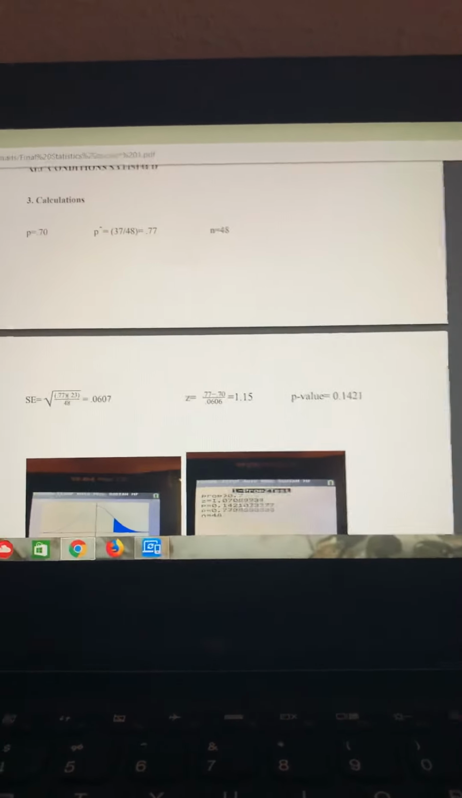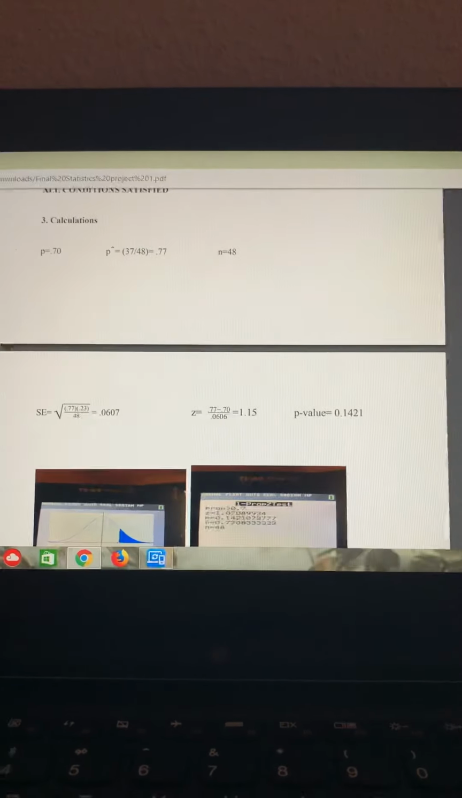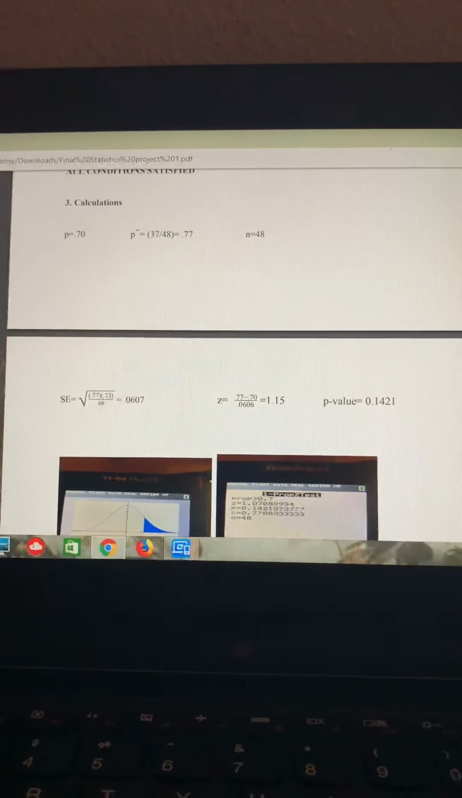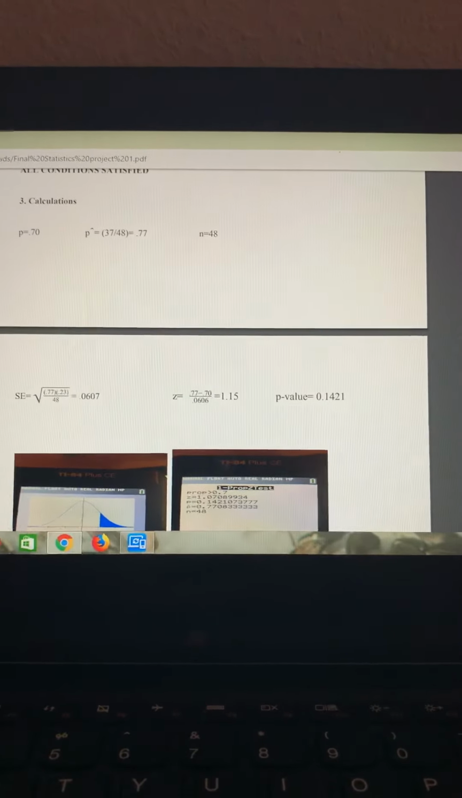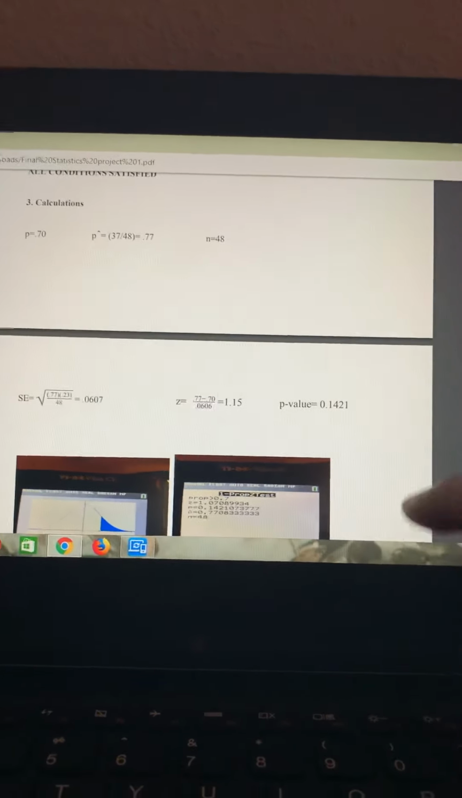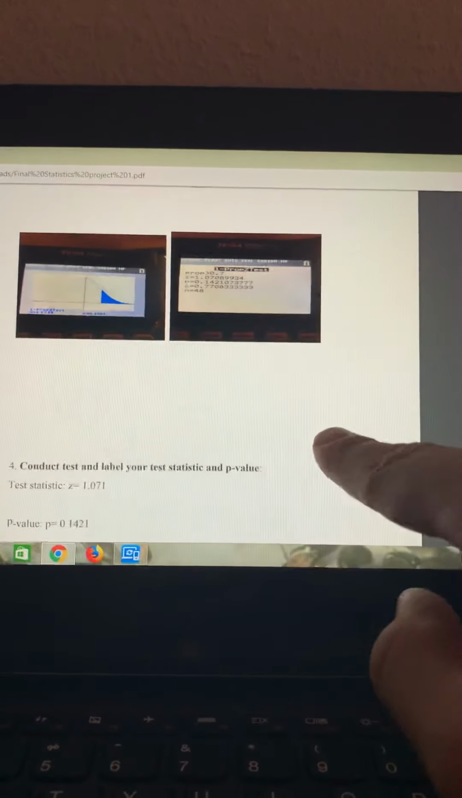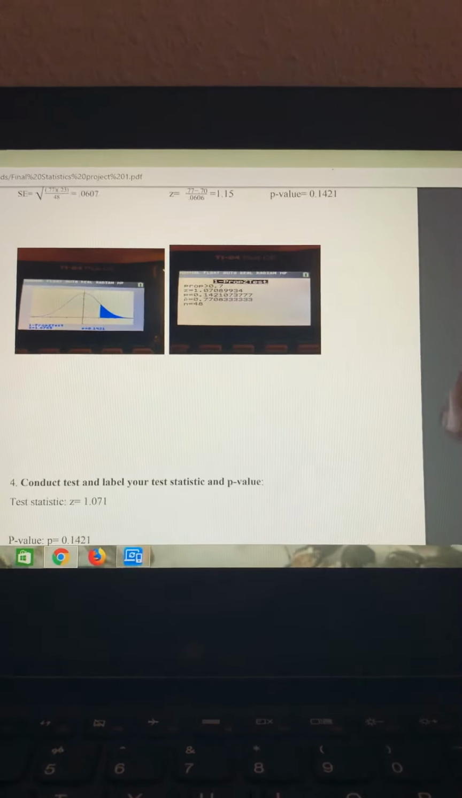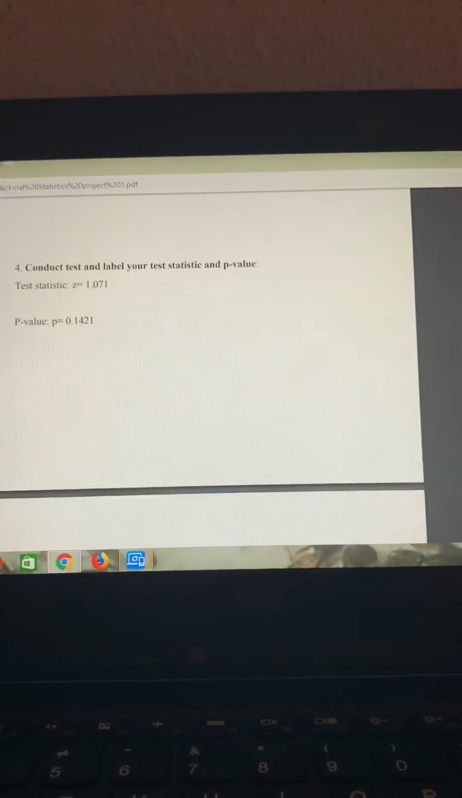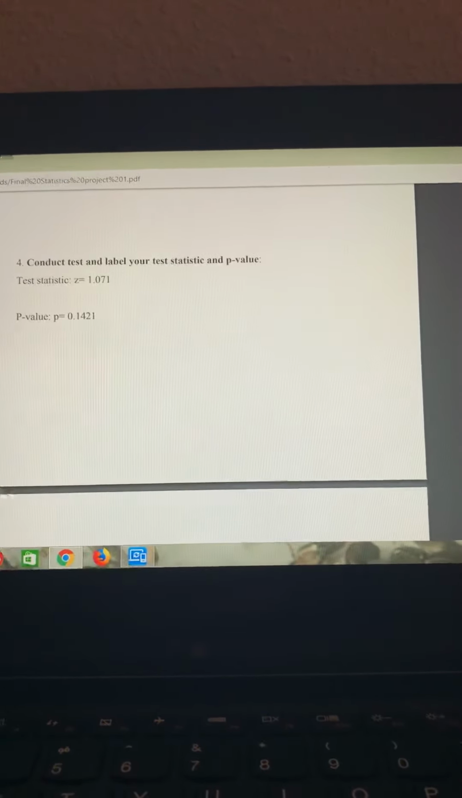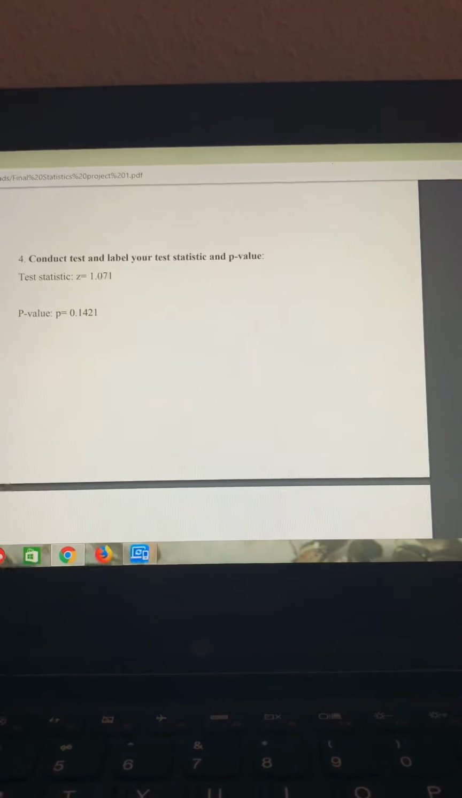Here are my calculations. You see p hat is 0.77. SE is 0.0607. My z-score is 1.15, and the p-value is 0.1421. And here are the inputs from the calculator. So this is to conduct my test. My test statistic was 1.071, and the p-value was 0.1421.